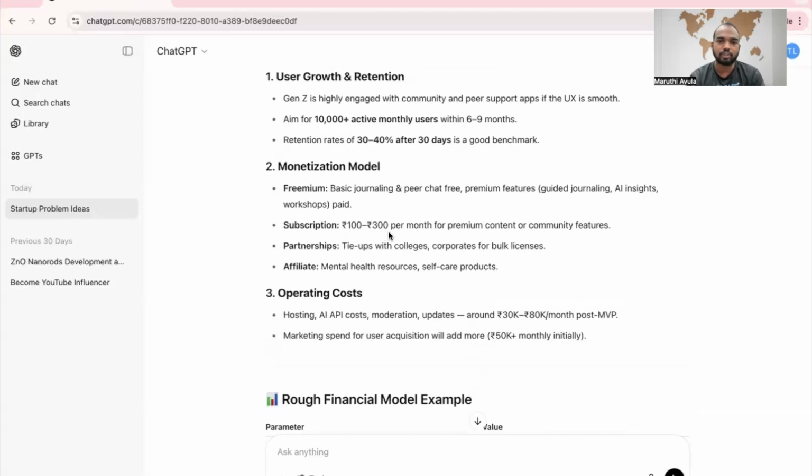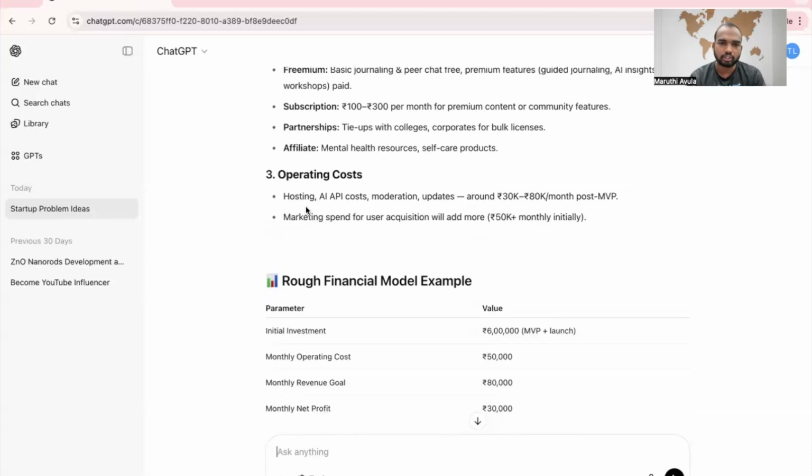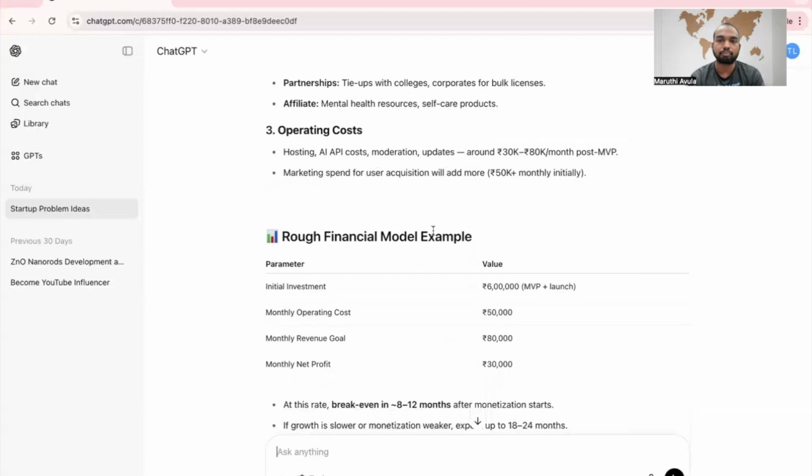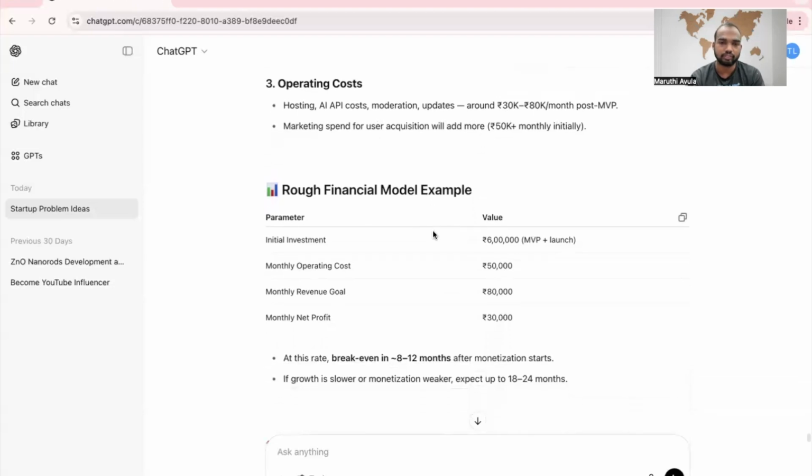Subscription, 100 to 300 rupees per month for premium content or community features. Okay, this is also good. Operating cost, hosting, AI, API cost, moderation, updates, around 30k to 80k per month. Post MVP, marketing spend 50k plus monthly initially.